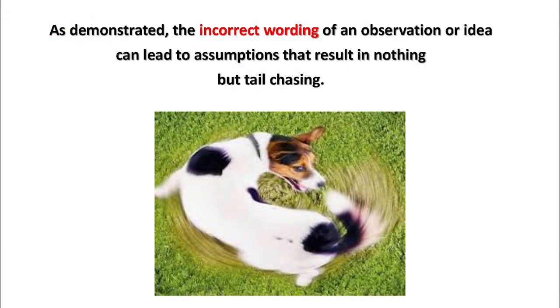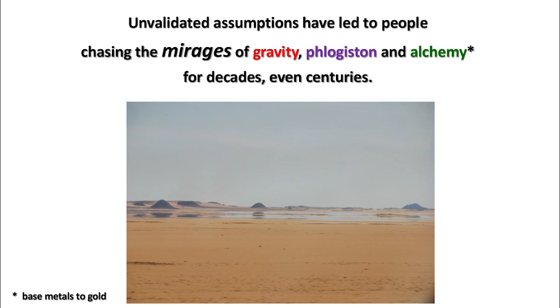As demonstrated, the incorrect wording of an observation or idea can lead to assumptions that result in nothing but tail chasing. Unvalidated assumptions have led to people chasing the mirages of gravity, phlogiston, and alchemy for decades, even centuries.